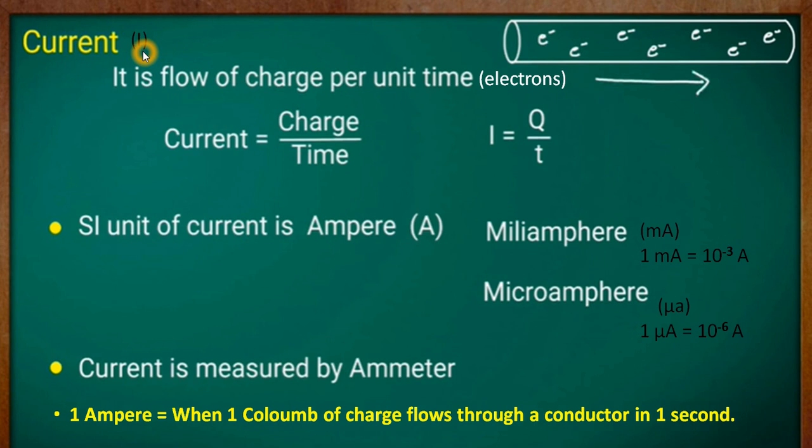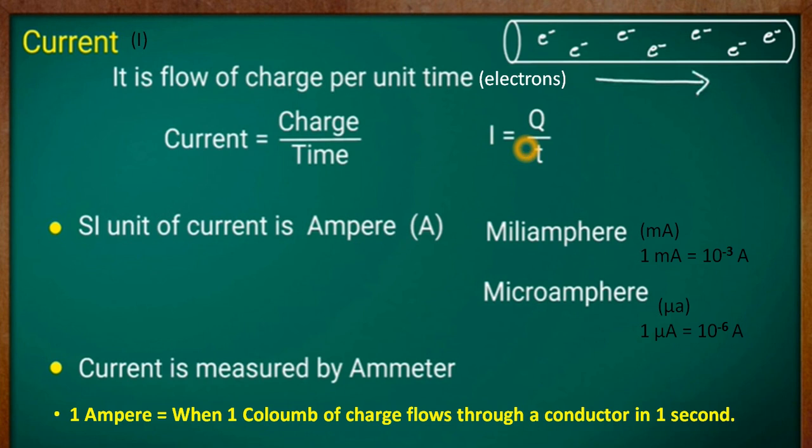Now the magnitude of current in a conductor is the amount of charge that passes through a conductor per unit time, or in 1 second. As you know, the unit of charge is coulombs, and charge is represented by q. Time is represented by t. So we get that current is equal to charge by time. Current is represented by I, charge by q, time by t. So you will get I is equal to q by t.